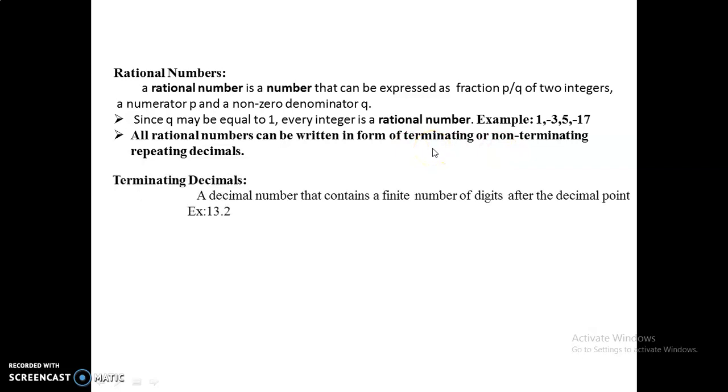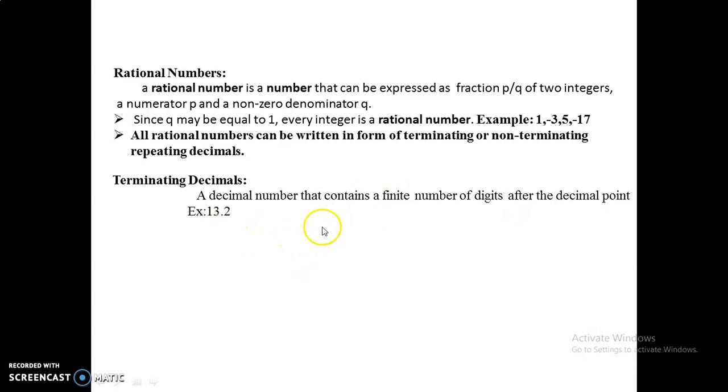So what is the difference between terminating decimals and non-terminating decimals? Coming to terminating decimals, it is a decimal number that contains a finite number of digits after the decimal point. For example 2 by 5, which is a rational number. By dividing 2 by 5, we get the answer 0.2, which terminates after 2. There is no other value after 2 in 0.2. Similarly, if a decimal terminates after some digits, we call it a terminating decimal.